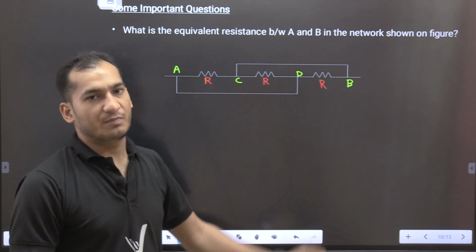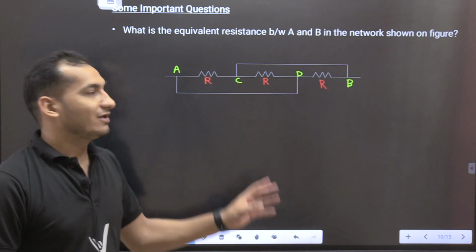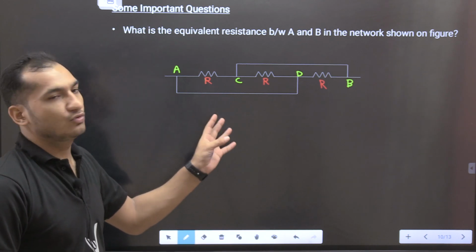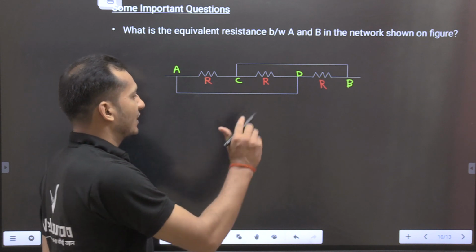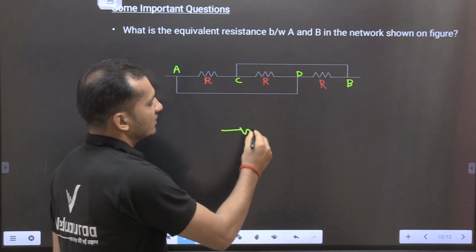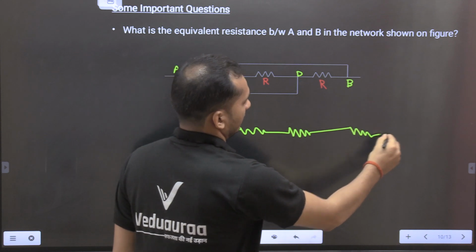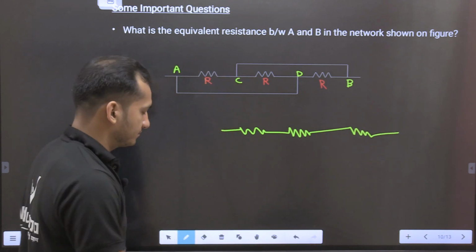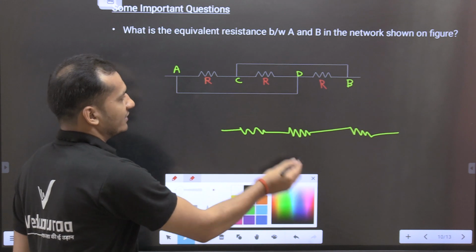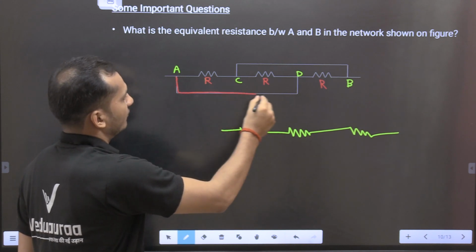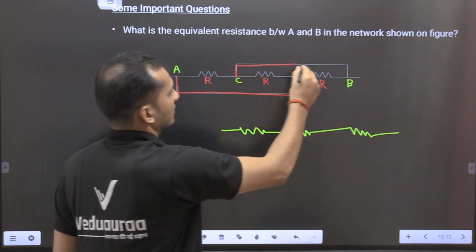But before getting confused, first remember some points. If circuits are drawn like this, and if it is straight, this is our wire, this is our wire, understood? This is our wire.